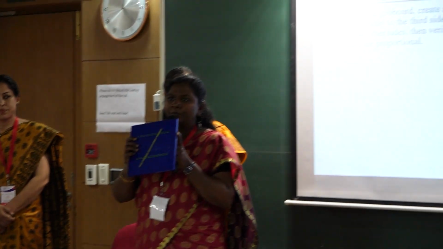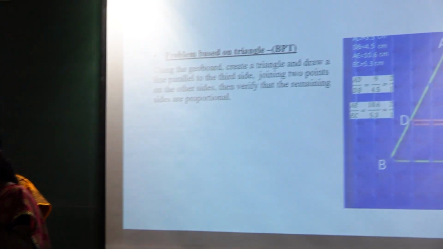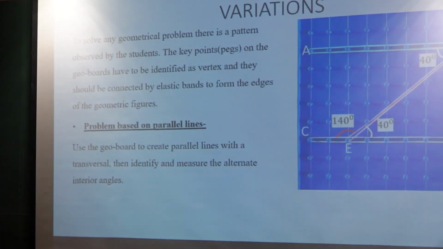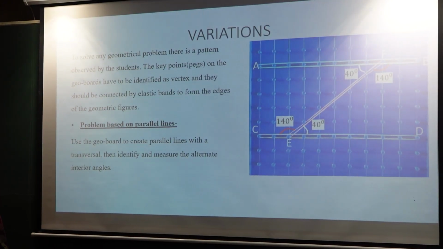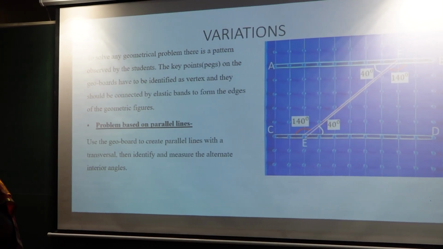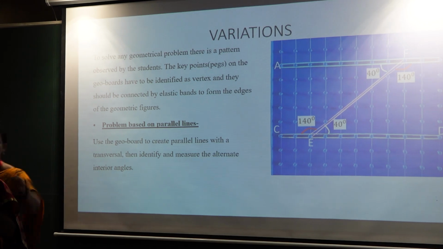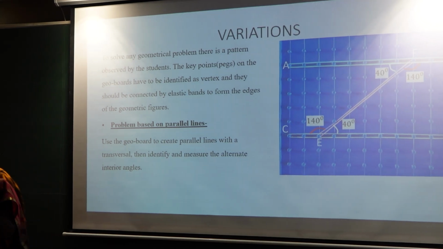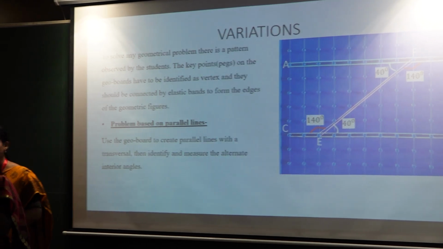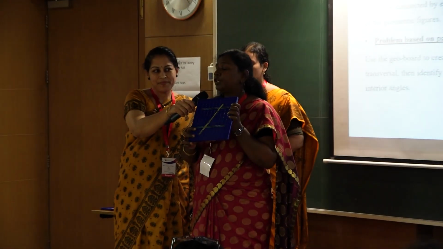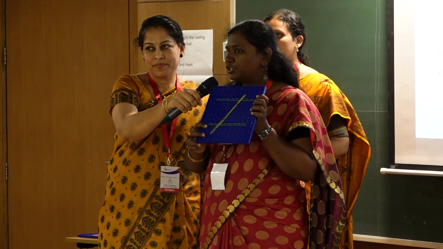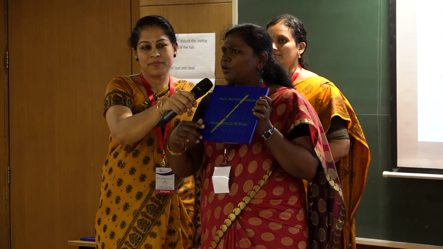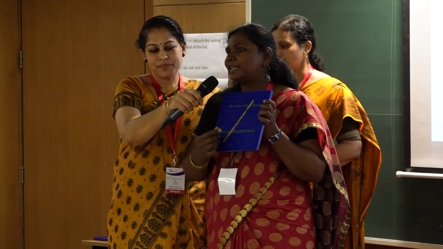So we asked them, okay, you are going to take the protractor and measure all the 4 interior angles which are inside the 2 parallel lines. So this is the first parallel line. These are the parallel lines, and here you are getting 4 angles over here. They measured using protractor again. So when they measured, they came to know that here also a magic happened. They said, ma'am, 2 sets of angles are equal again.